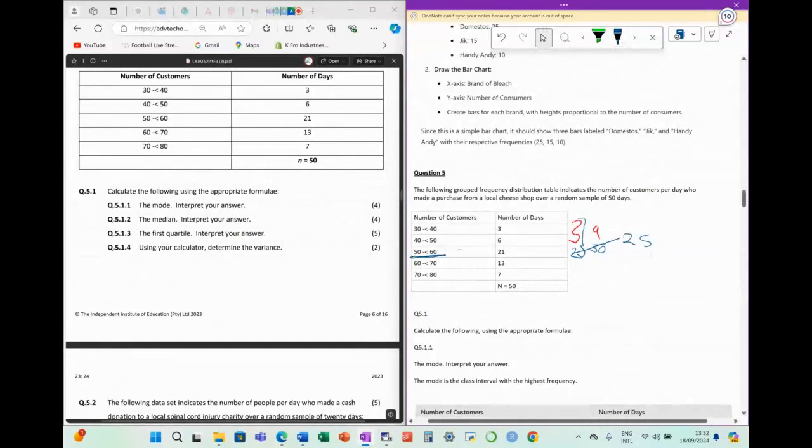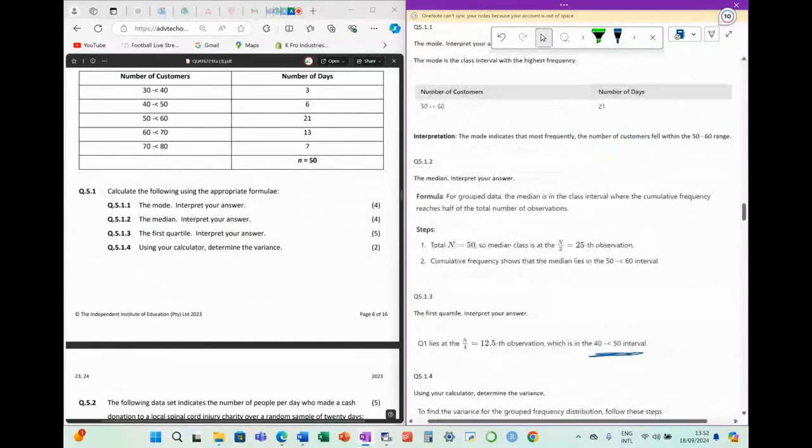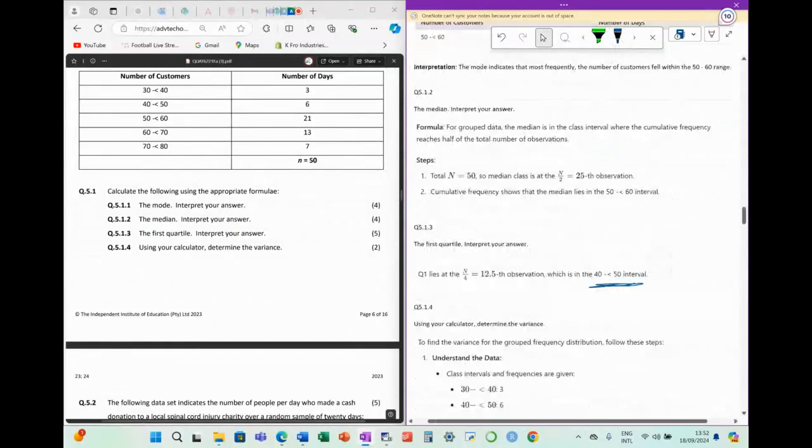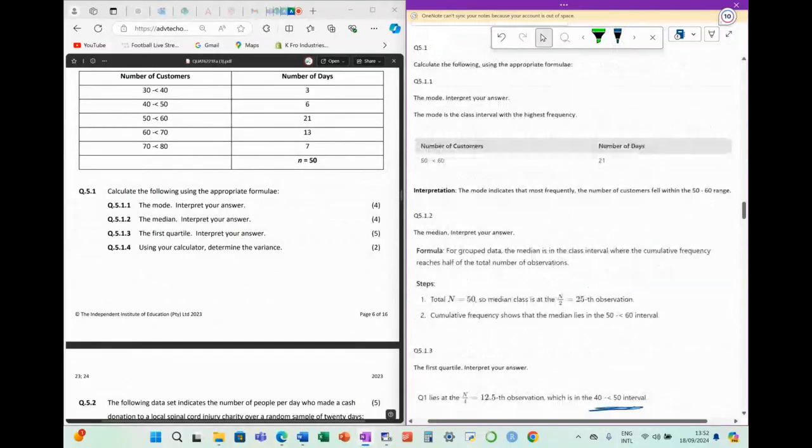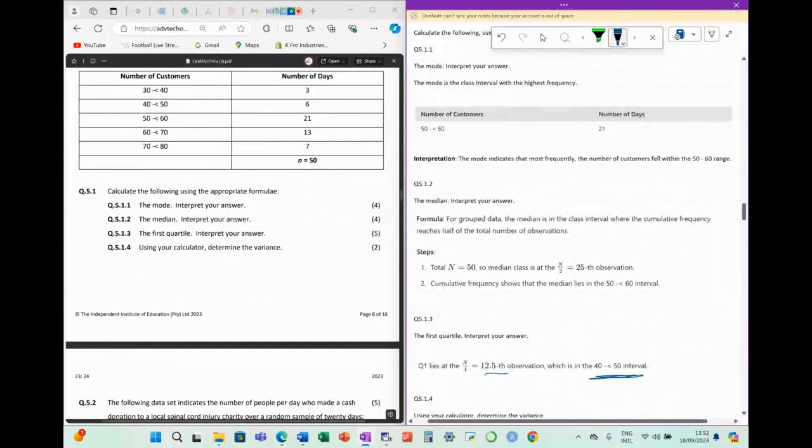So 50 to 60. Is that the answer they gave? The 12th observation. 12.5, which is the 40 to 50 interval.